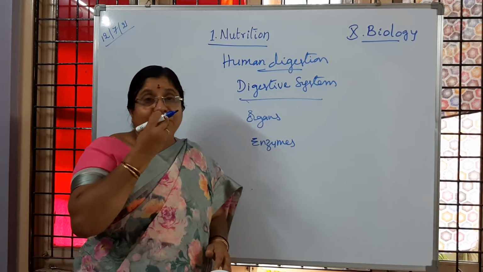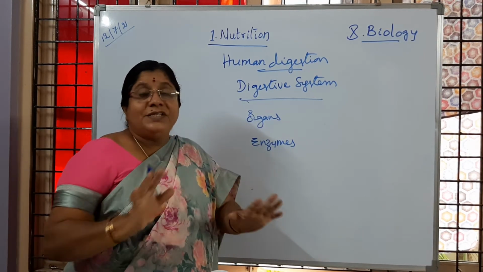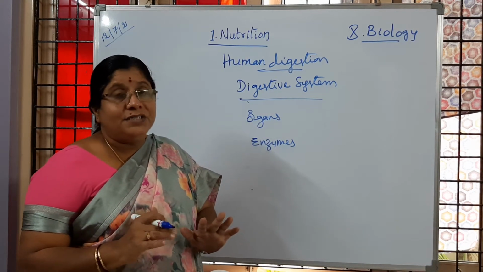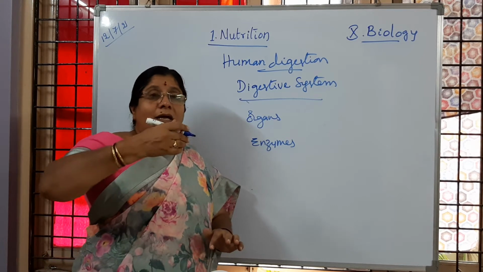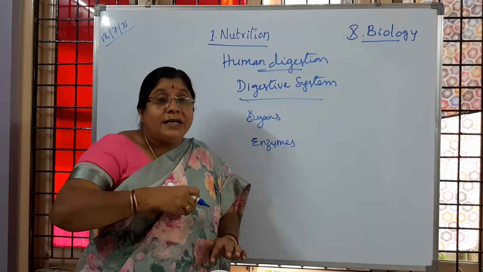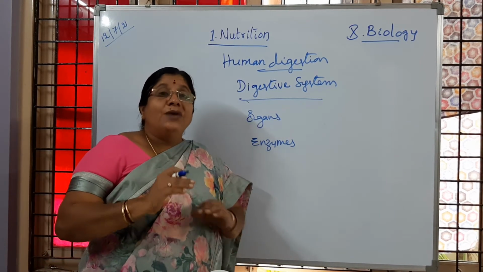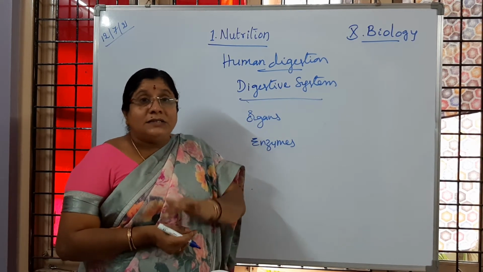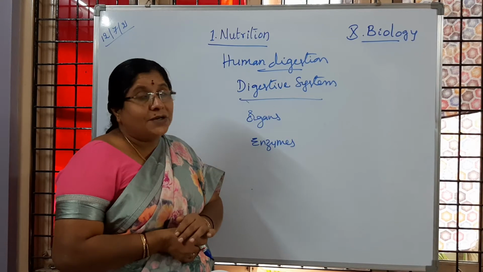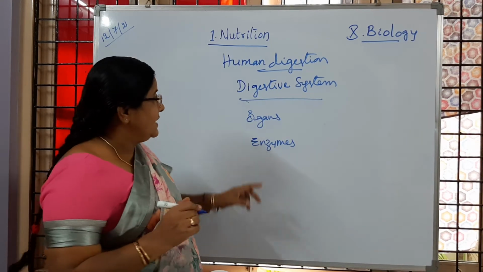Suppose if we keep food in the mouth, the mouth itself is not going to digest the food. Is it clear to children? It starts from the mouth, then where does it go and how, how the food enters into the other parts, what is happening in the mouth, and what happens to the food in other parts of the digestive system, that we are going to discuss now in this class. Is it clear to you?